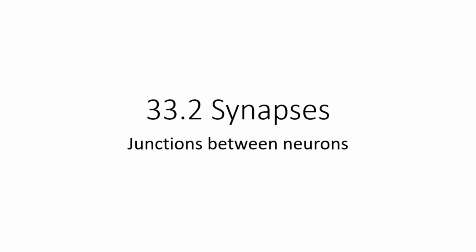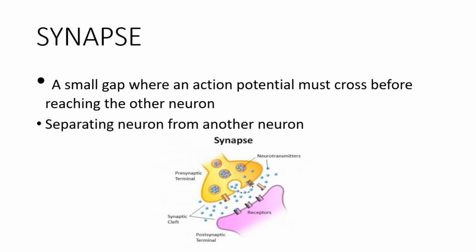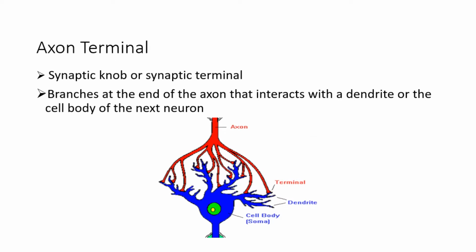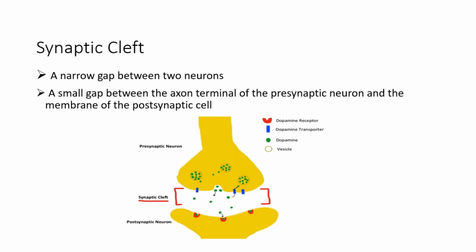Synapses are junctions between neurons. A synapse is a small gap where an action potential must cross before reaching the other neuron, separating one neuron from another neuron. The axon terminal, also known as the synaptic knob or synaptic terminal, branches at the end of the axon and interacts with a dendrite or the cell body of the next neuron. The synaptic cleft is a narrow gap between two neurons, a small gap between the axon terminal of the presynaptic neuron and the membrane of the postsynaptic cell.